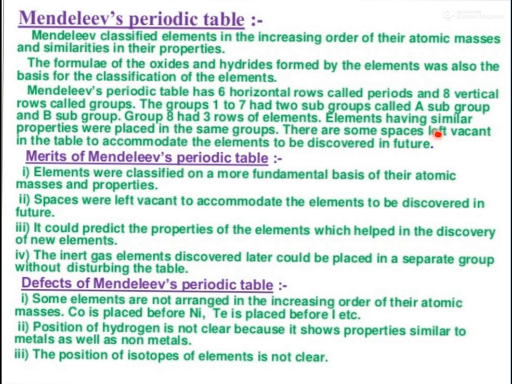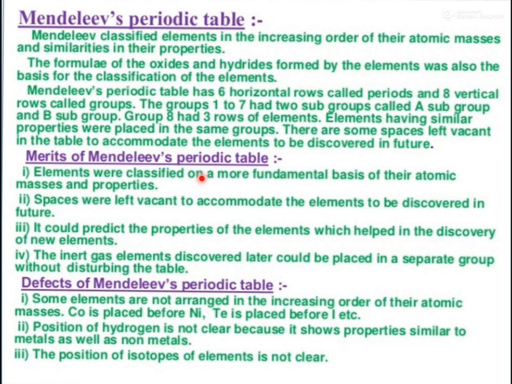There are some spaces left vacant in the table to accommodate elements to be discovered in the future. It is a very important thing that Mendeleev predicted that some new elements would be discovered in the future. So he left some places at that time for future discovered elements. Now, the merits of Mendeleev's periodic table mean: what are its good points?